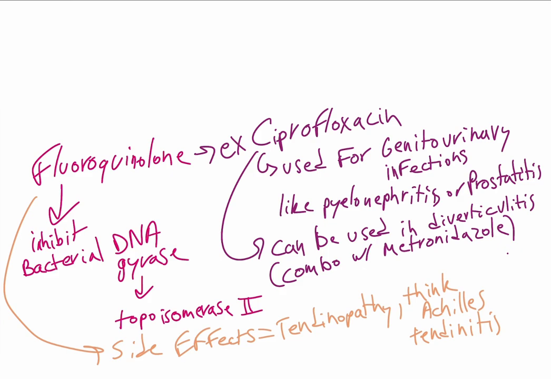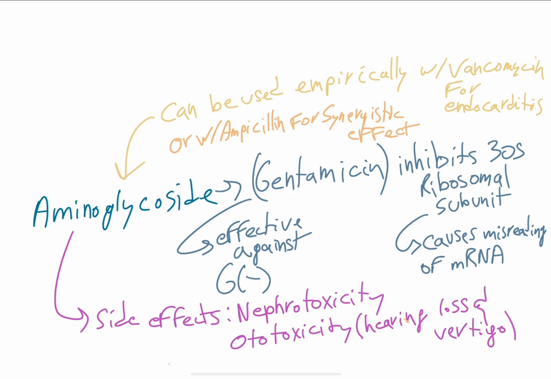For aminoglycosides, these inhibit the 30S ribosomal subunit. These can cause misreading of mRNA. Now, this is usually effective against gram-negative bacteria, but it has significant toxicities. So when I say aminoglycosides, I want you thinking N for nephrotoxicity and O for ototoxicity. For ototoxicity, we're talking about hearing loss and vertigo. Also, aminoglycosides can be used empirically with vancomycin for endocarditis, or with ampicillin for synergistic effects.